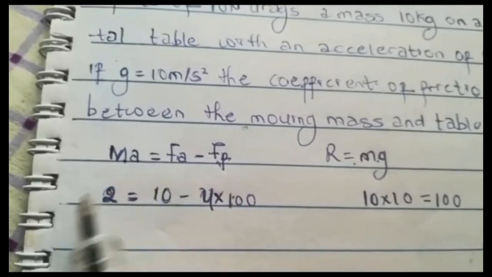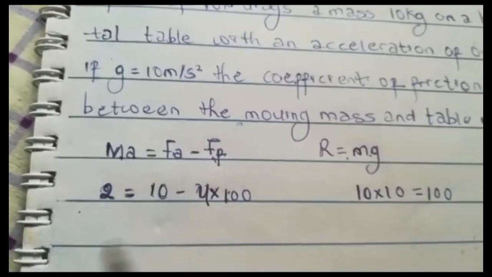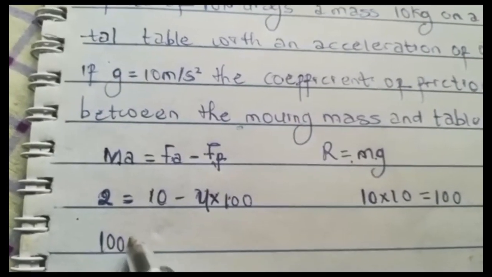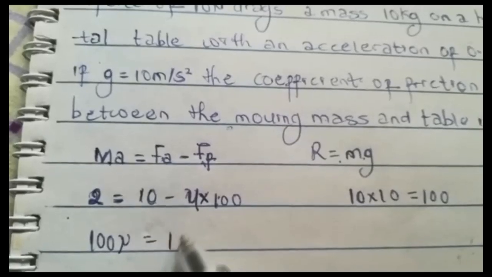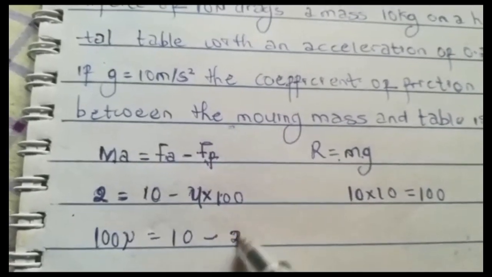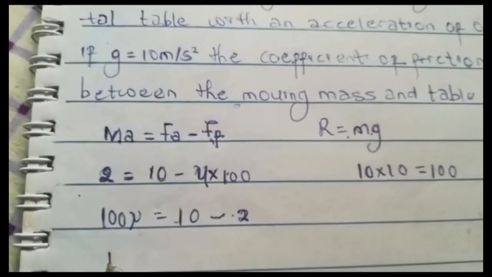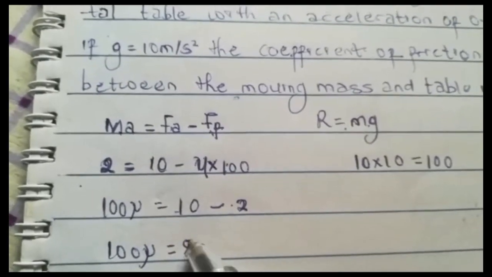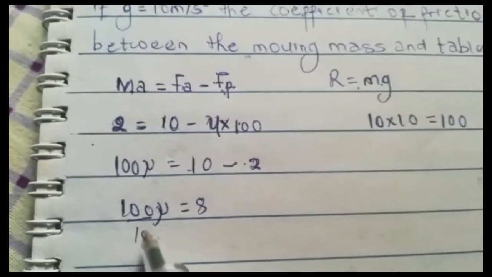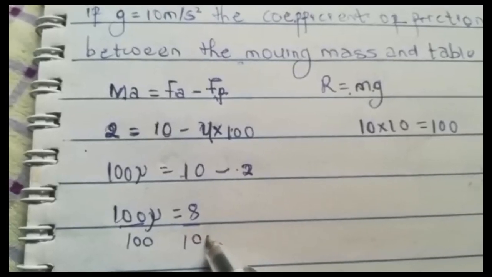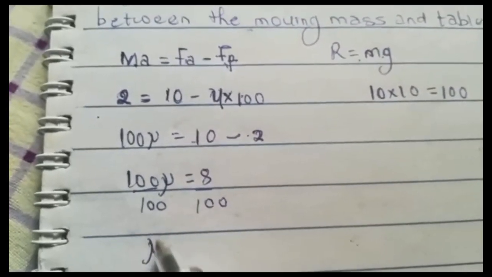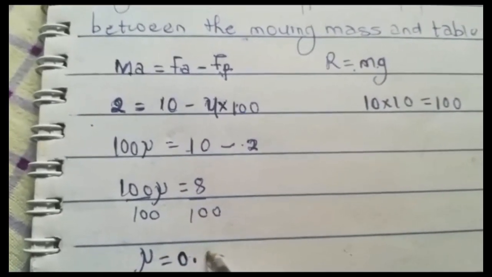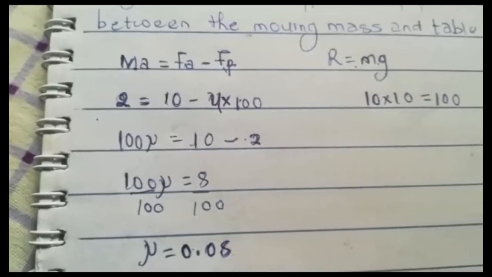So you can do this times 100. Then bring this one to this side, bring these two to this side. So you have 100 mu equals 10 minus 2. So 10 minus 2 is 8. We have that 100 mu is going to be equal to 8. Then divide both sides by 100. You get that your mu is going to be equal to 0.08. That is the answer.